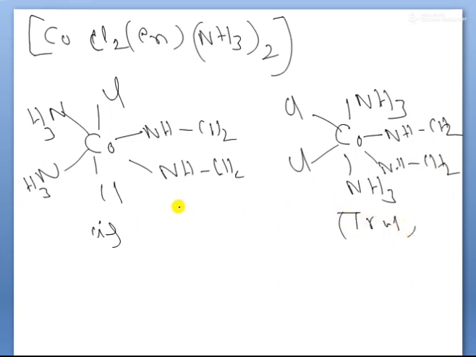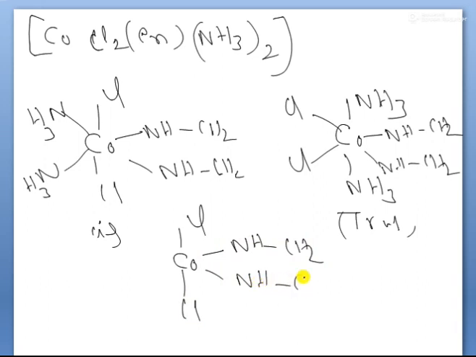Now again this cis form is possible for optical isomerism arrangements. Cobalt, here chlorine, NH, CH2 group, here also NH, CH2, this side is NH3 and this side is NH3.